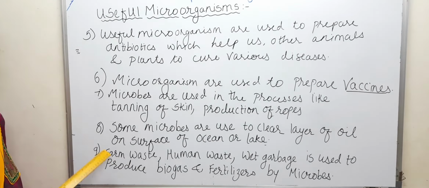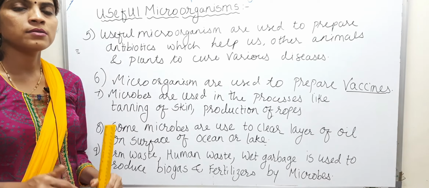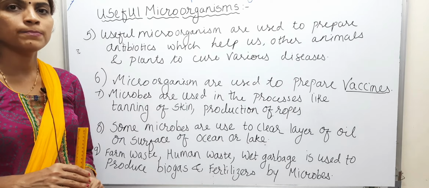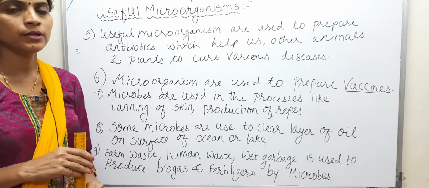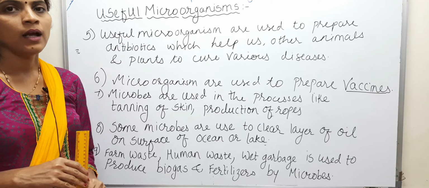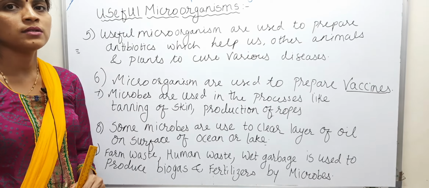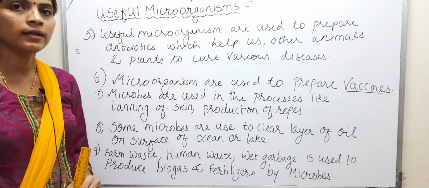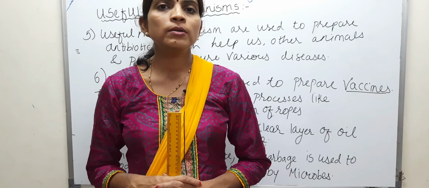Next, farm waste, human waste and wet garbage are used to produce biogas and fertilizers by microorganisms. That is, the process of decomposition takes place in a biogas plant because of microorganisms, and methane gas is produced, which is used as fuel, and also fertilizer or manure is produced, which can be used in the garden to increase the fertility of the soil. Clear? So all these points we have learned while learning about useful microorganisms.